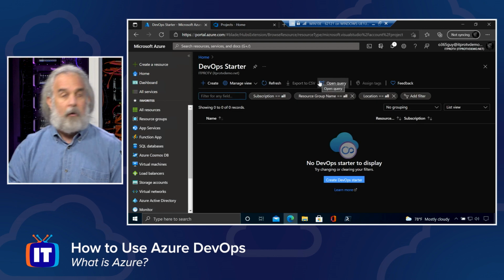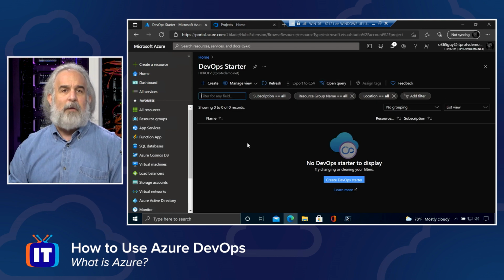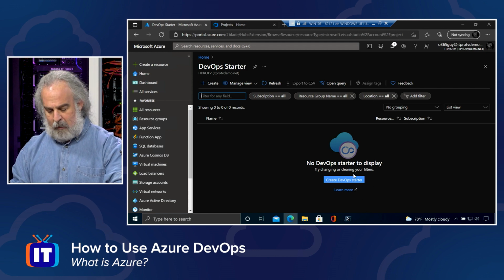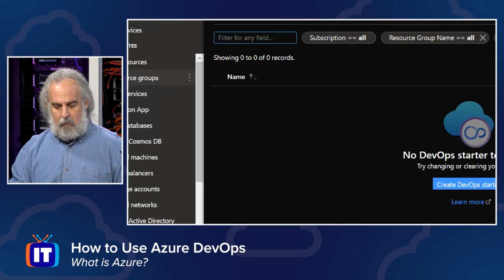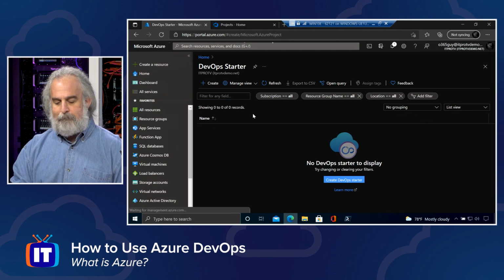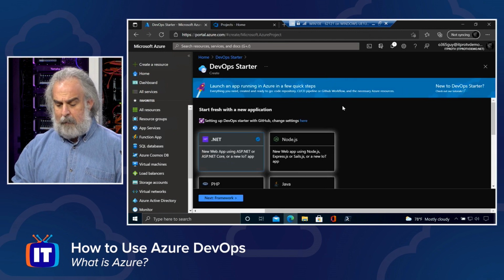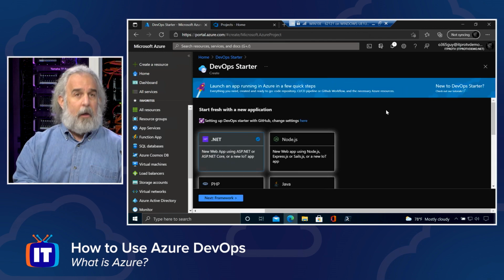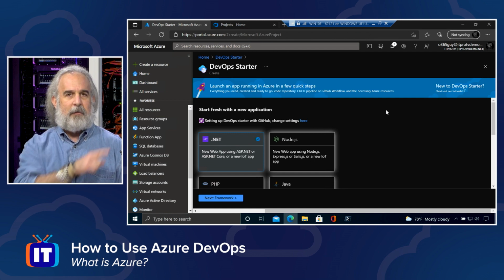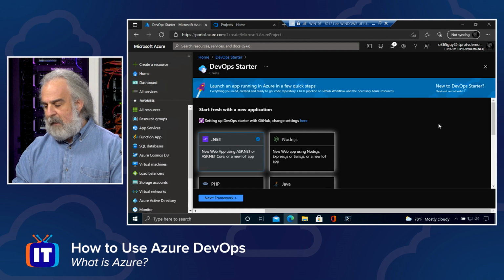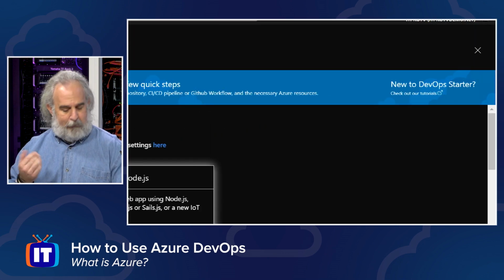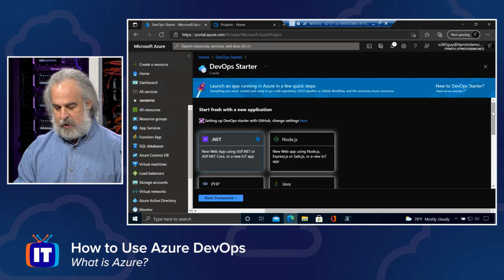Let's choose DevOps Starter. You'll see I don't have any DevOps environments already configured. I'm invited to create one either right down here with the DevOps Starter button, or right up here where it says Create a Resource. So we'll click Create. When we do that, we're told that we can very quickly get up and running with some pre-configured steps Microsoft's going to give us guidance on. There's also a link at the far right. If you're new to DevOps and need some tutorials or extra information, you can read through Microsoft's documentation right there.